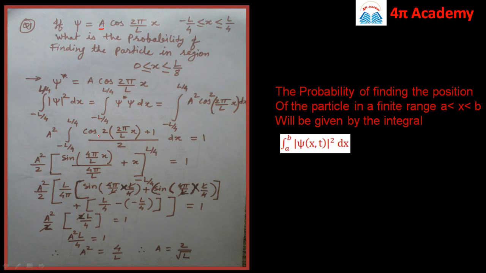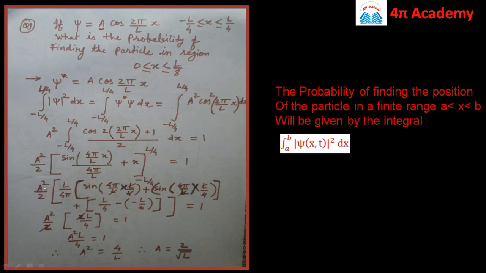Then we find the integration of cos. Integration of cos is sine, so it will be sine of 4 pi by L into x divided by 4 pi by L, plus the integration of 1 is x, with the limits of integration from minus L by 4 to L by 4, and you know that it is always equal to 1 because this is the normalization condition.